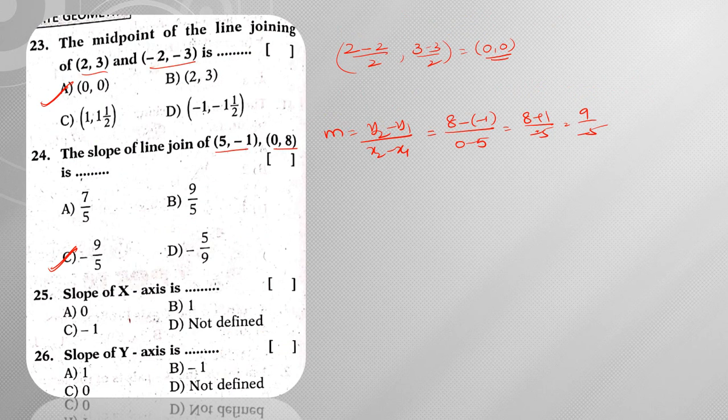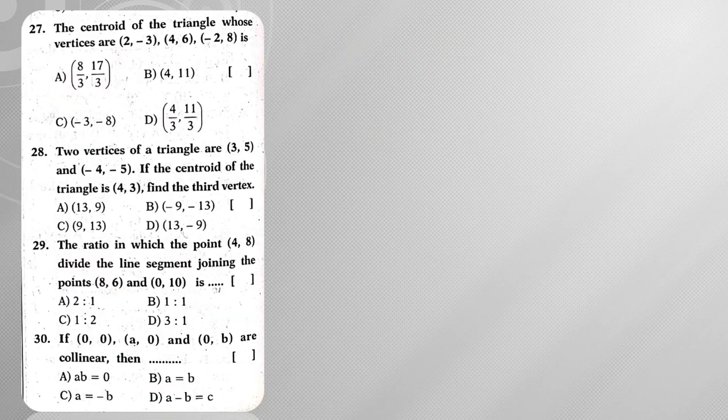Next, the slope of x-axis. Slope of x-axis is 0 and slope of y-axis is not defined. So here one more thing we can remember: the slope of the x-axis, or of a line parallel to the x-axis, will be 0, and the slope of the y-axis, or of a line parallel to the y-axis, is not defined. Next, moving on to question number 27.